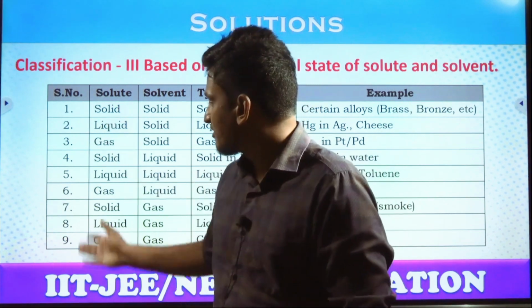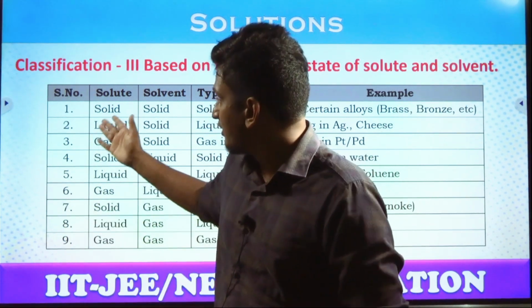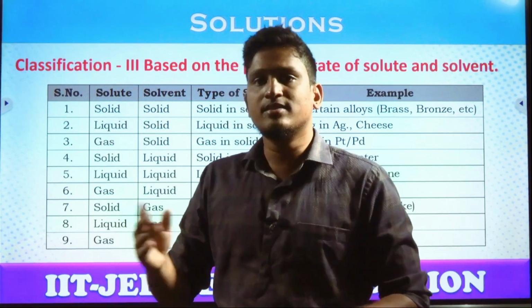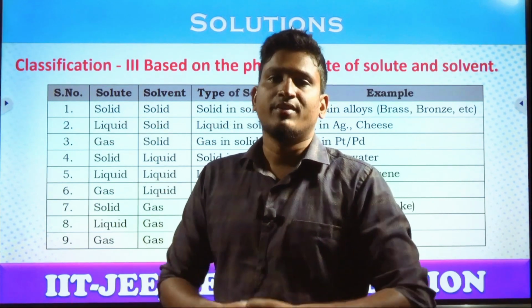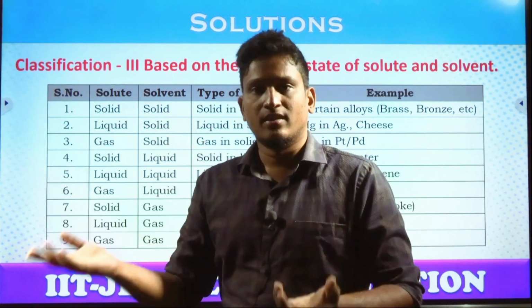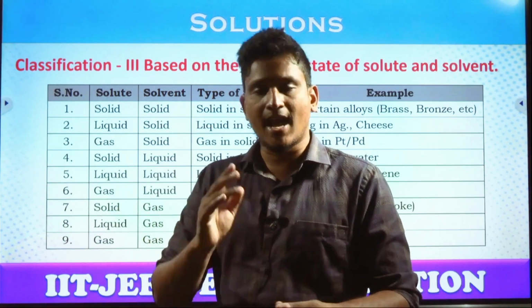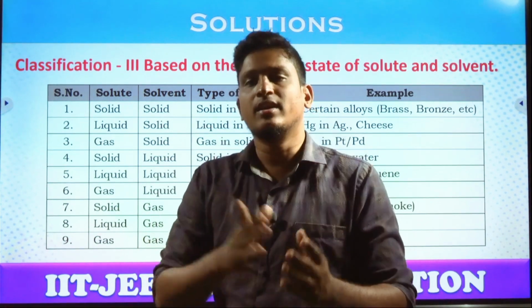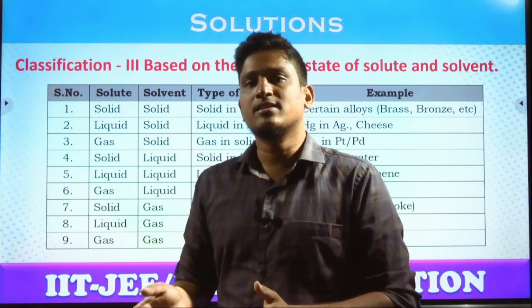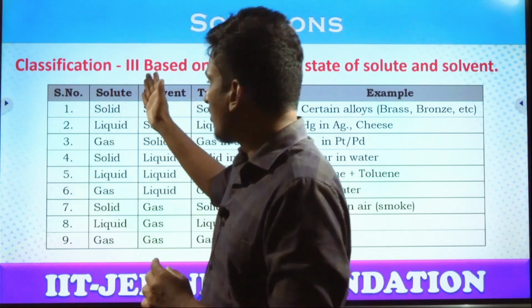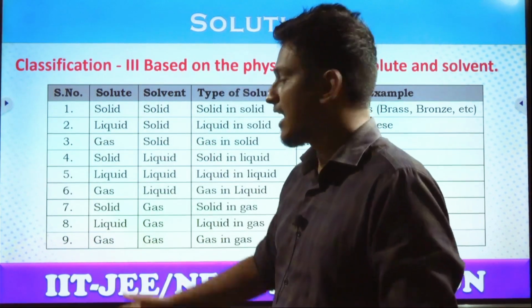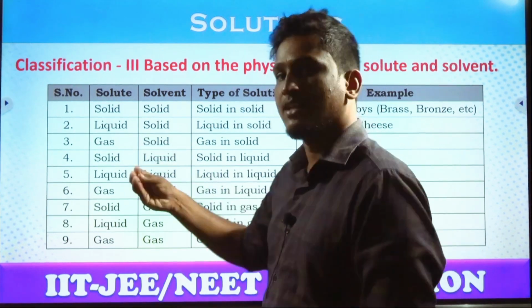We have all these possibilities, students: solid in solid, liquid in solid, gas in solid. We have solid in liquid, liquid in liquid, gas in liquid, as well as solid in gas, liquid in gas and gas in gas. In total, we have all 9 possibilities. Let us discuss one by one.